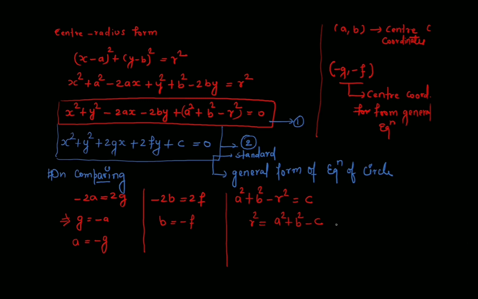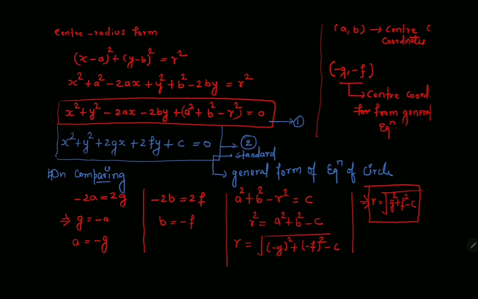And upon substituting this value of a and b in a square plus b square minus c, I have radius equals under root of, I know value of a is minus g, so minus g square plus minus f square minus c, which means radius is nothing but root of g square plus f square minus c. So this is the radius from the general equation of the circle. This is the center from the general equation of the circle. This we must understand.